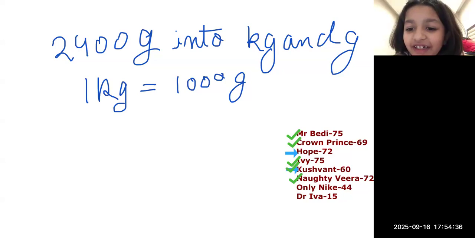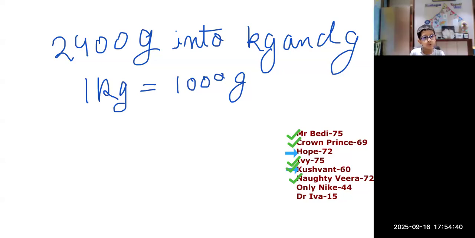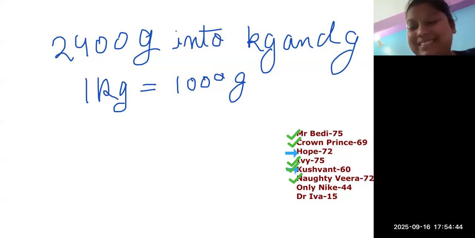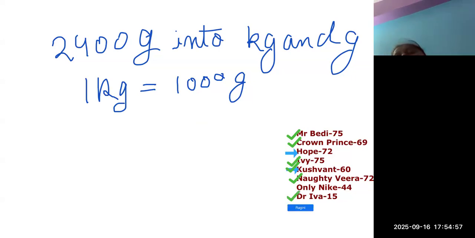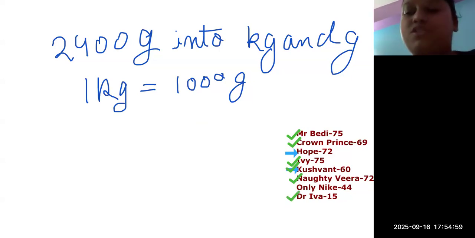Ma'am, but I have checked also, this is km. Check your units. Maybe you have written the wrong unit. If we put wrong units, ma'am just puts the arrow. Because it is wrong only. Maybe she has done some silly mistake. That's why ma'am is putting the arrow.